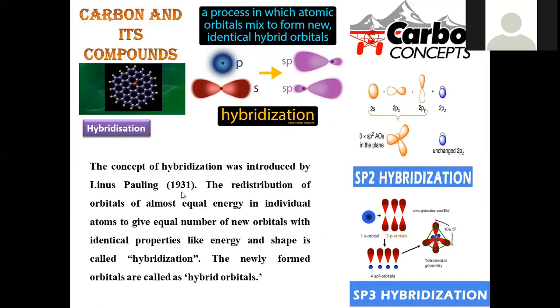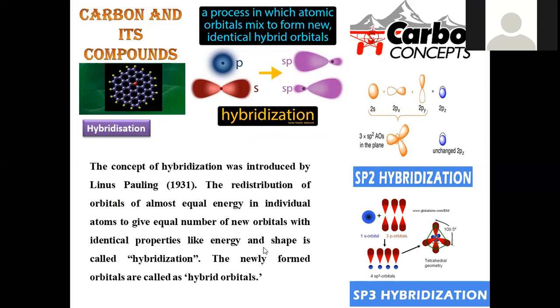He discovered the concept of hybridization in 1931. He also gave the Pauling scale in order to measure the electronegativity of the elements. The redistribution of the orbitals of almost equal energy in the individual atom to give an equal number of new orbitals with identical properties like energy and shape is called hybridization.